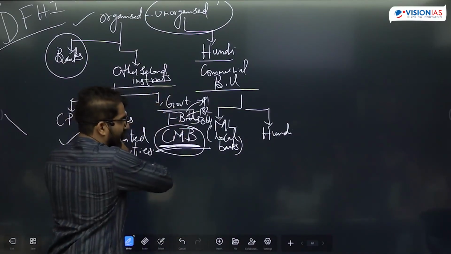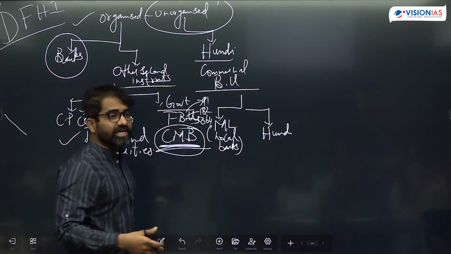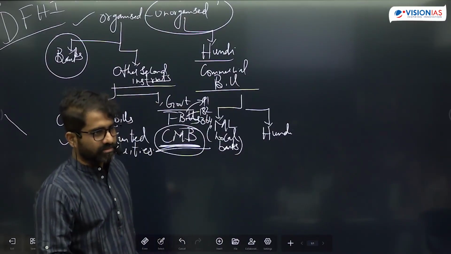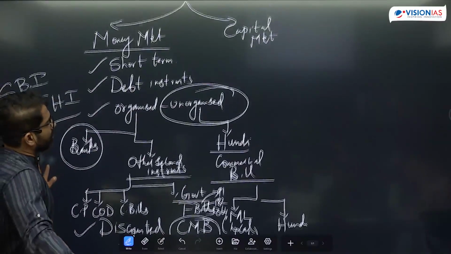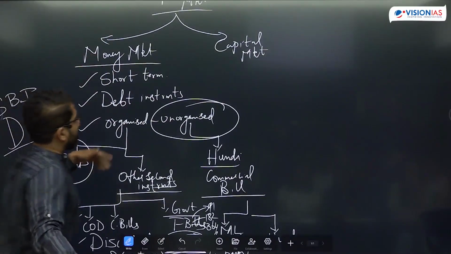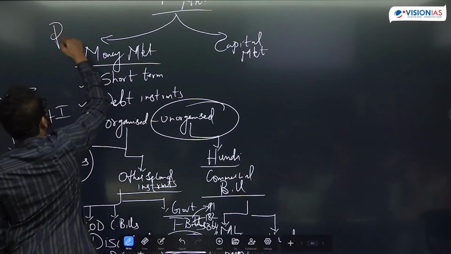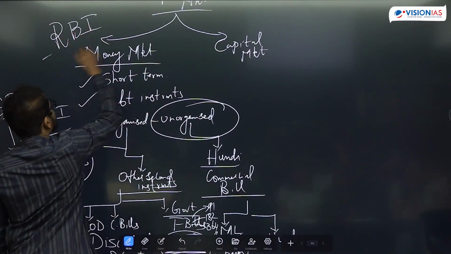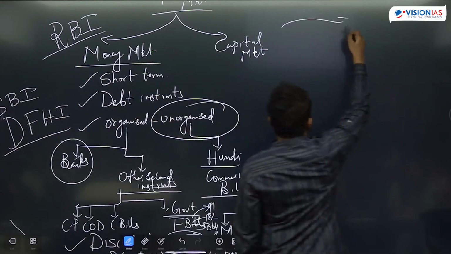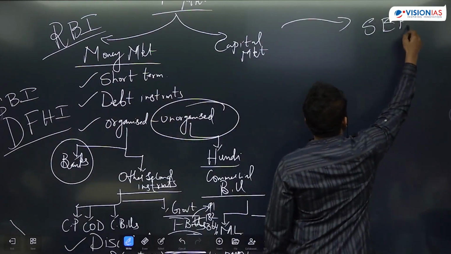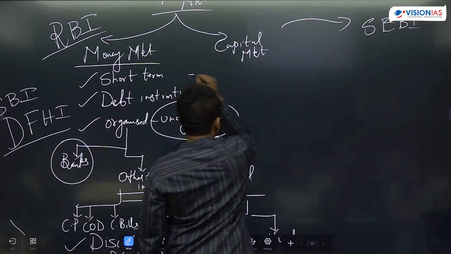Do these instruments have a secondary market? Yes, they have a secondary market. So DFHI provides liquidity through the secondary market. So that is about the money market. Money market instruments are regulated by RBI, obviously organized money market instruments. Capital market instruments are regulated by this entity called SEBI. Okay.